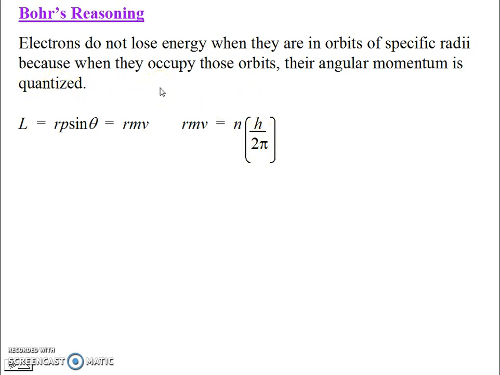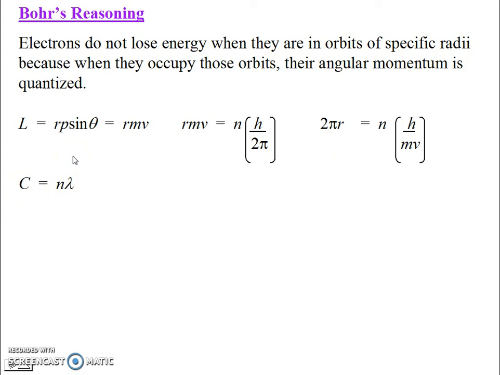Now all I'm going to do is mess around with the algebra here. I'm going to flip-flop the 2 pi and the mv. So on the left-hand side is 2 pi r. The right-hand side is n times h over mv. Check the algebra; I'm sure you see that, of course. Haven't done anything wrong here. This is kind of interesting because 2 pi r, what's that? Oh, that's circumference. Wait a second. h over mv, what's that? That's the de Broglie wavelength, isn't it? So he found out that the circumference of these circular orbits is some integer number of wavelengths.